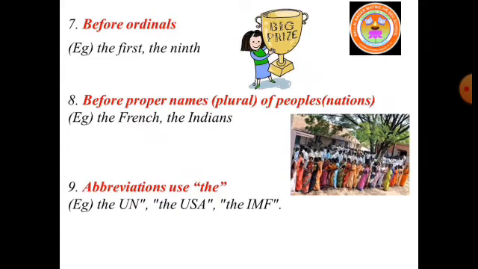Article the should be used before abbreviations. For example, the UN, the USA, the IMF. UN is the short form of United Nations. USA is the short form of United States of America. So when you want to refer to any abbreviation, use the article the before it.